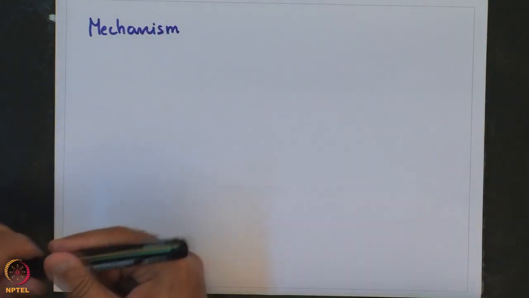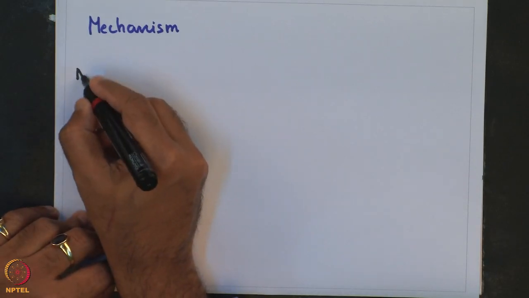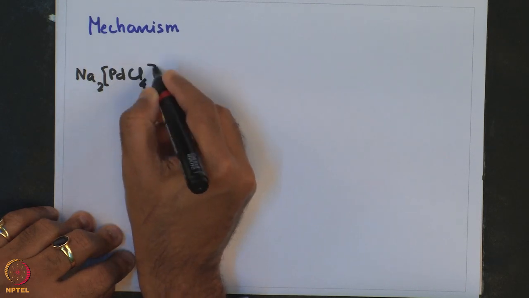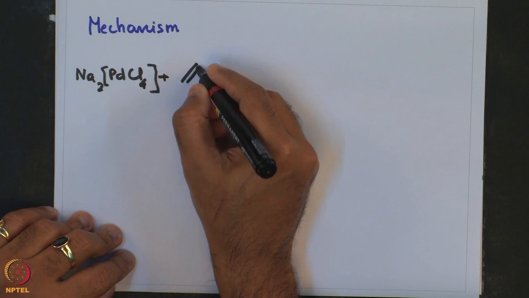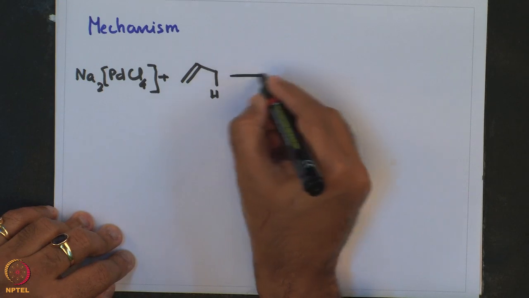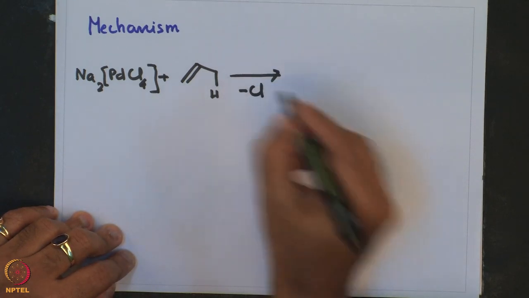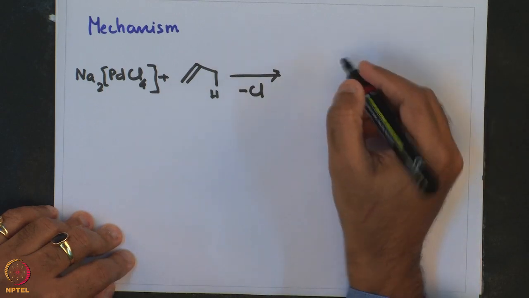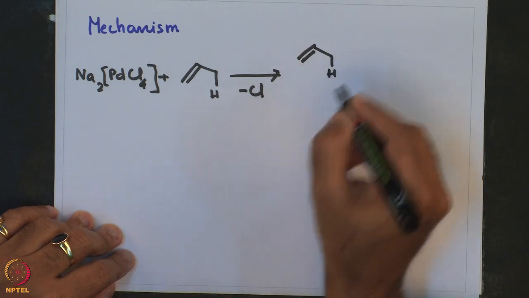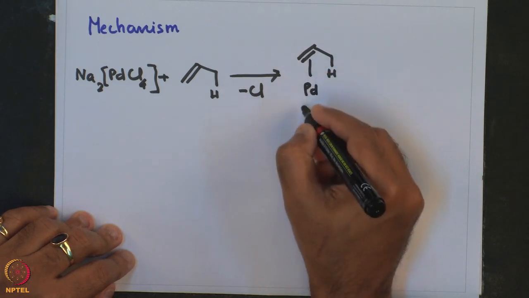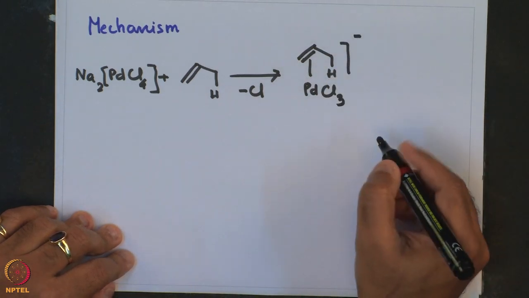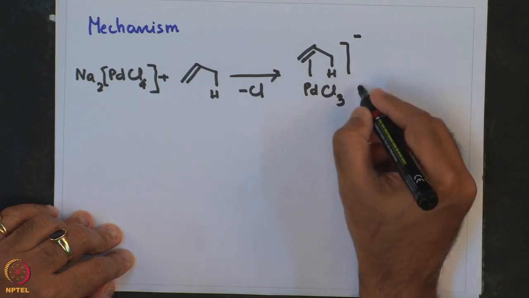So, first the disodium PdCl4 reacts with the olefin with the elimination of a chloride anion, resulting in this olefin bound PdCl3 species, which is monoanionic in nature.